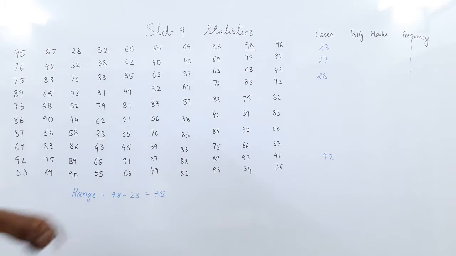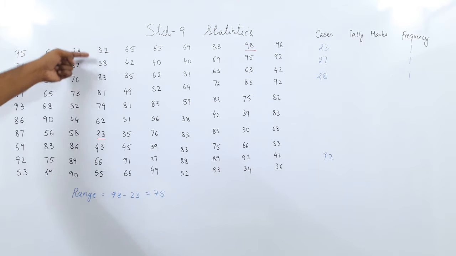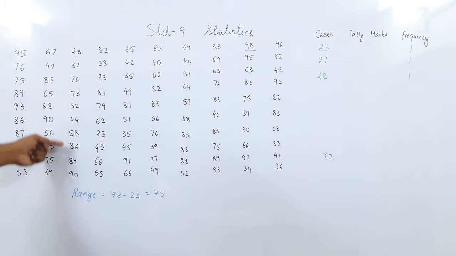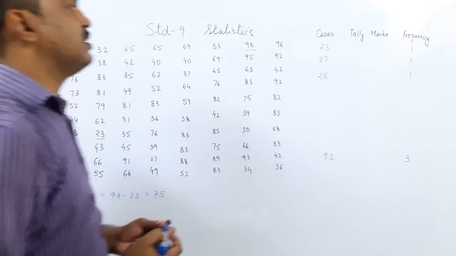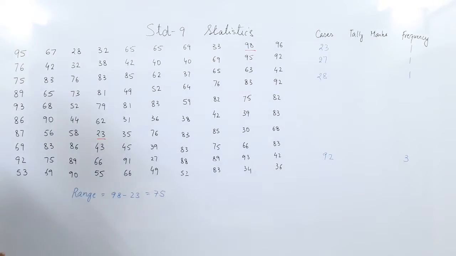This is very difficult to check in the data, but we should go like this. So 92 is here a third time. So the frequency of 92 is 3 because 92 has occurred 3 times.